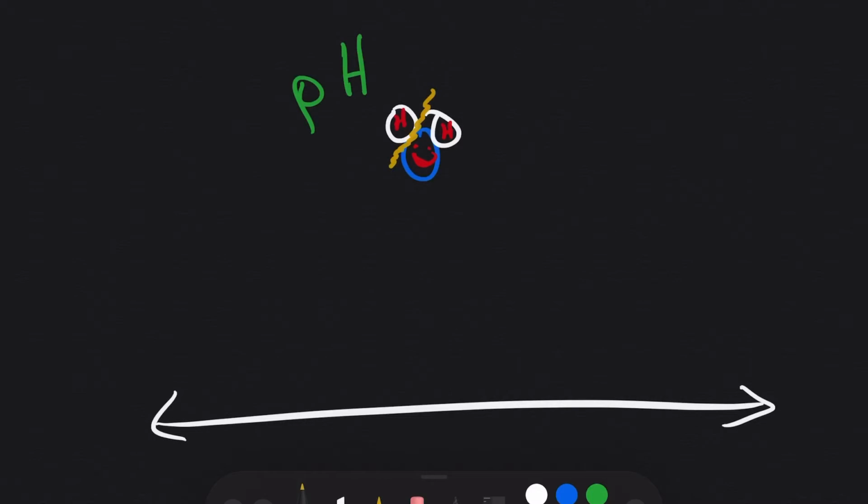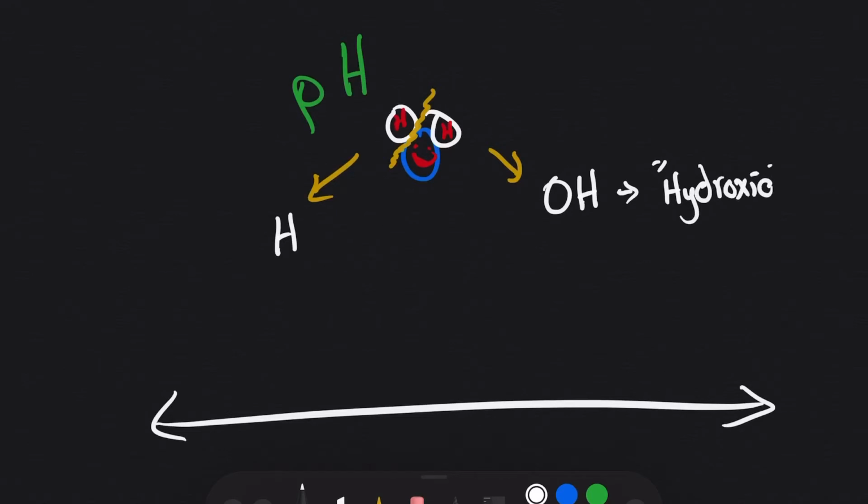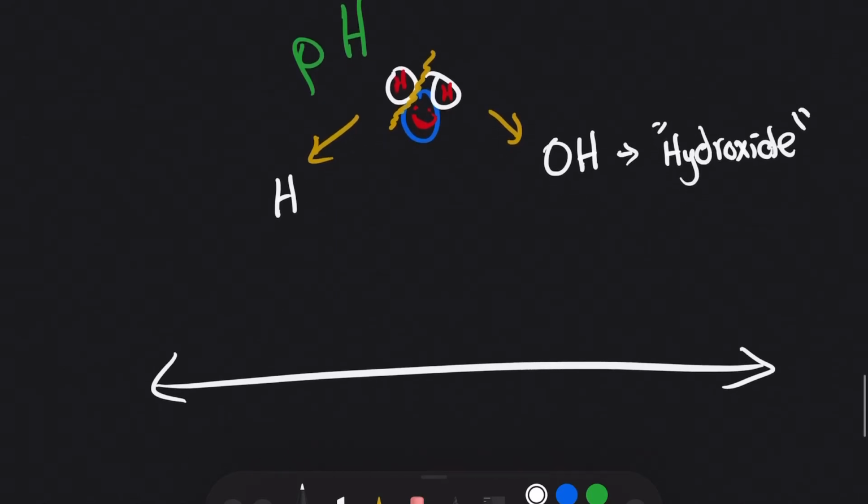But what happens if we divide one of these hydrogens off? Well, we split Mickey into 2 parts. The first part is just a hydrogen ion. The second part is an OH, otherwise known as a hydroxide ion. When we do this, Mickey becomes unhappy. Right now, when he's H2O, he is happy, meaning that he is at a point called equilibrium. This means he's stable. We like to stay stable.